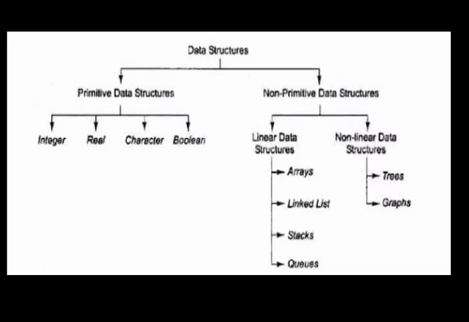Technically speaking, we can take the Google History tab as an example. I hope you are clear with the stacks. Then the other type of linear data structure is queue. It follows first in first out.